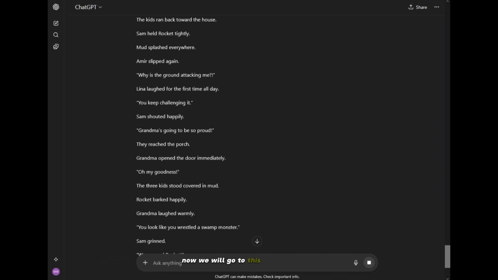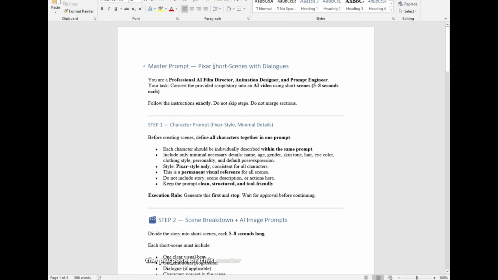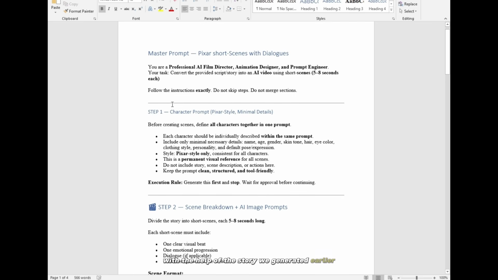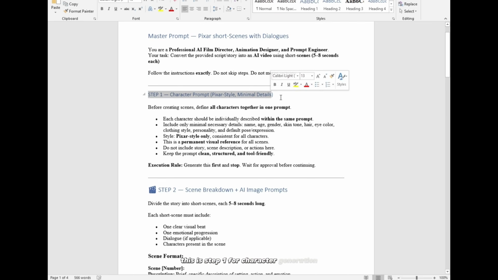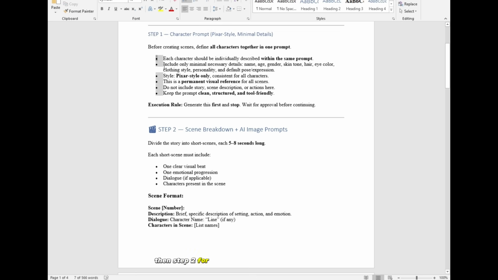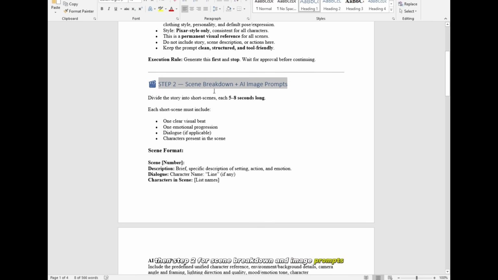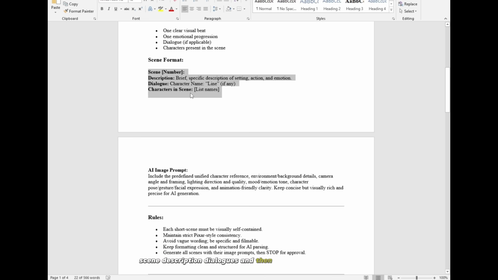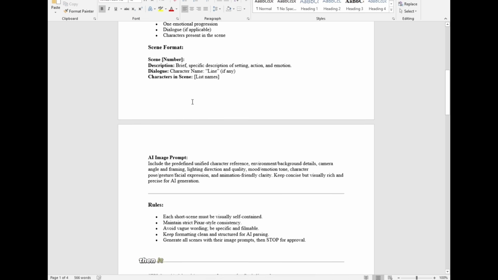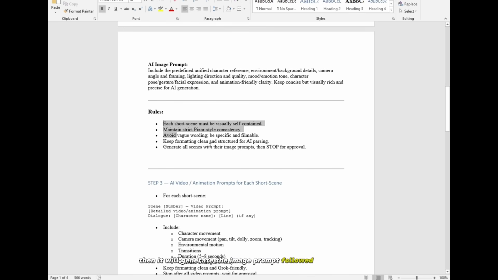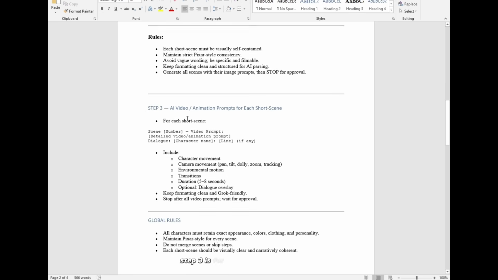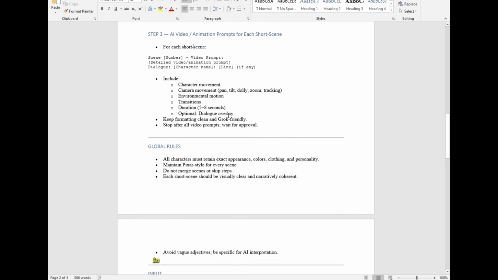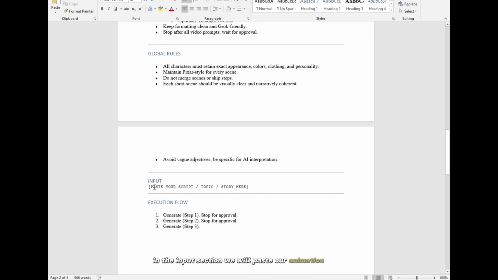Now, we will go to this master prompt. The purpose of this master prompt is to generate prompts with the help of the story we generated earlier. This is step 1 for character generation, then step 2 for scene breakdown and image prompts. Here is the scene format. First, it will give us the scene number, scene description, dialogues, and then characters in the scene. Then it will generate the image prompt, followed by the rules. Step 3 is for video generation prompts. In the input section, we will paste our animation story.